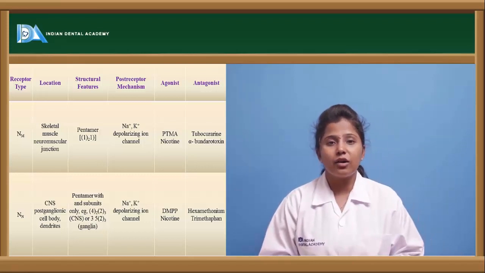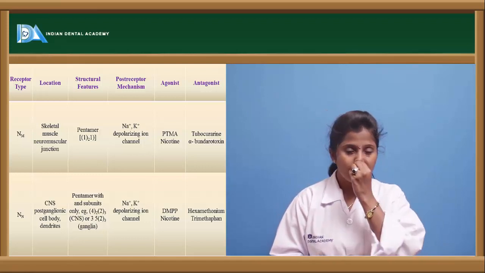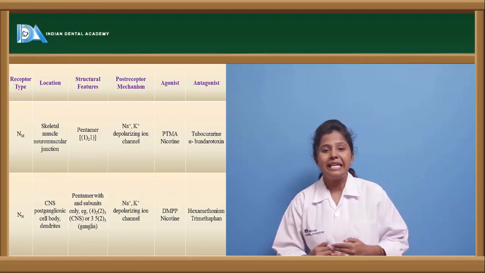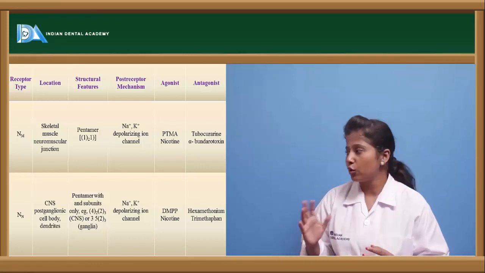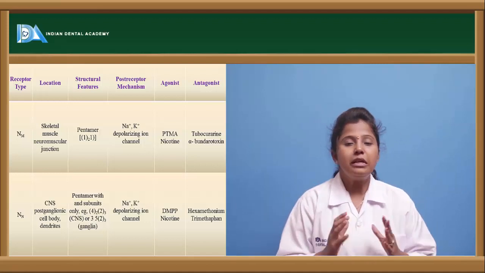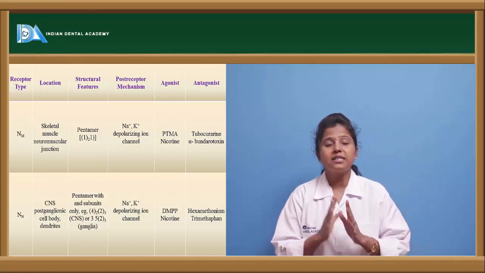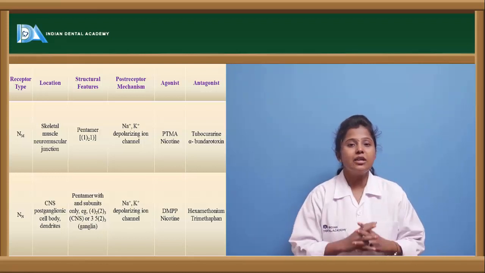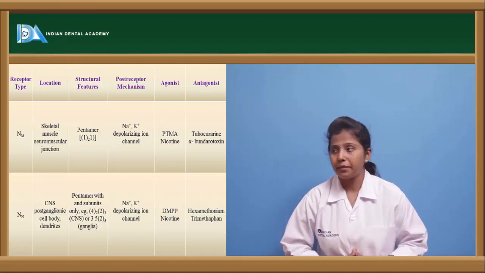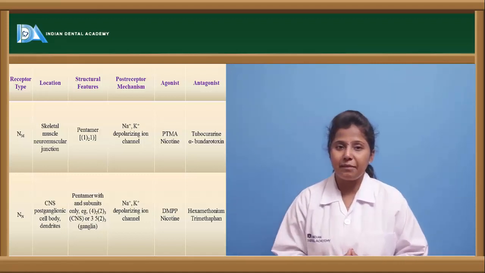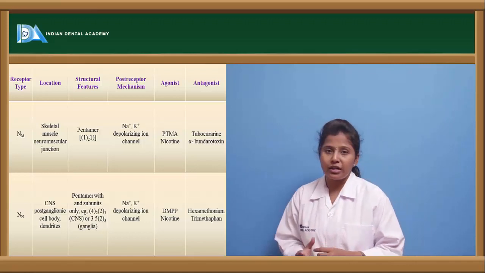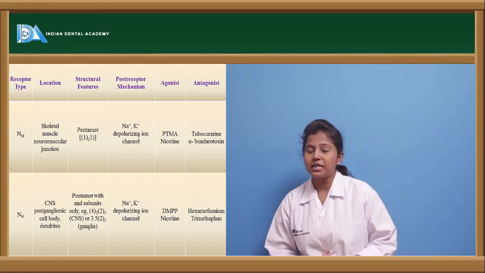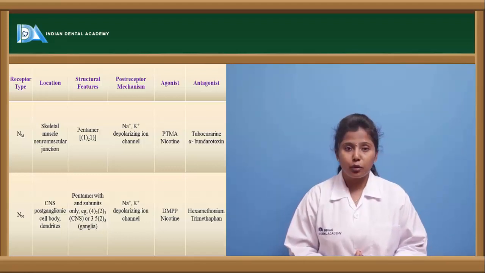So these ion gated channel receptors also show various actions. A few show their action by entry of sodium and potassium through them, and a few show the mechanism of calcium. These nicotinic type of receptors show the depolarization effect by the entry of sodium as well as potassium through them. Here the agonists are PTMA and nicotine. So these are the agonists of NM type of receptors, and the antagonists are tubocurarine and alpha bungarotoxin.